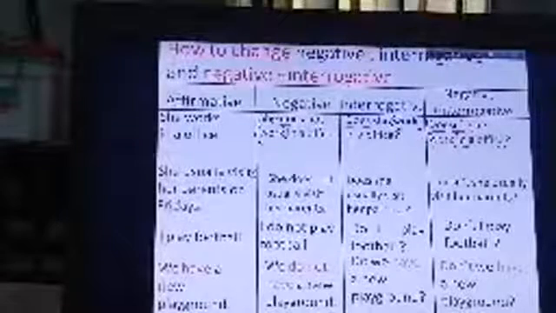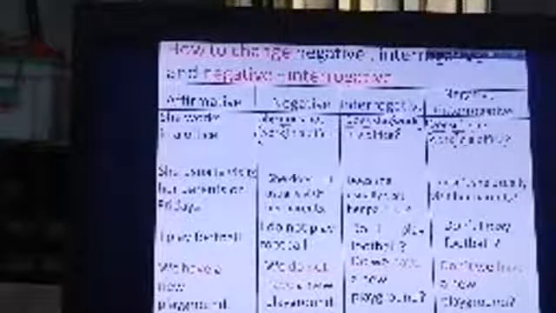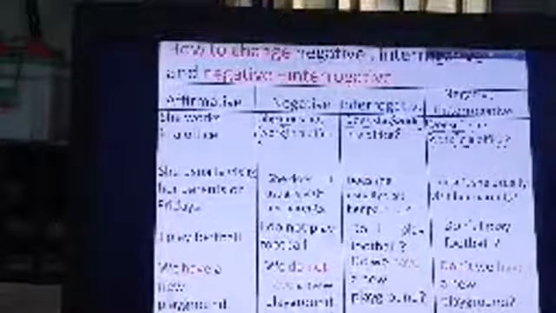Another example here: I play football. I is first person. So if you have to change the sentence into negative, you must write do not after the subject. If the subject is first person or second person, you must write do not after this subject.